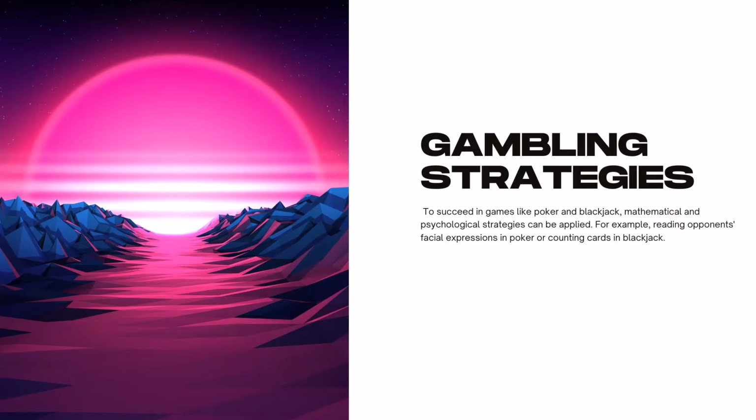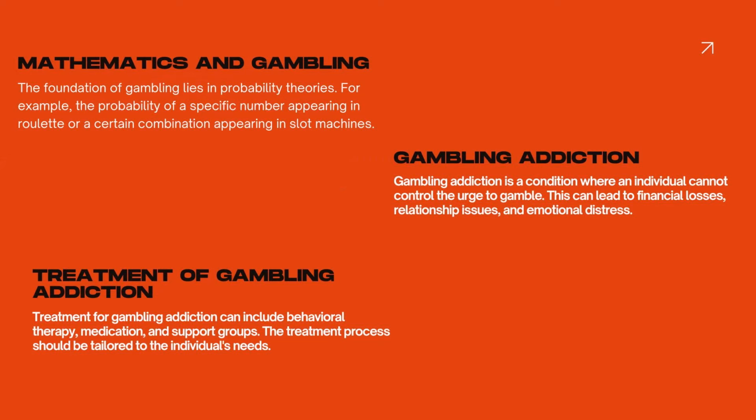Gambling strategies. To succeed in games like poker and blackjack, mathematical and psychological strategies can be applied. For example, reading opponents' facial expressions in poker or counting cards in blackjack. Mathematics in gambling. The foundation of gambling lies in probability theories. For example, the probability of a specific number appearing in roulette or a certain combination appearing in slot machines.